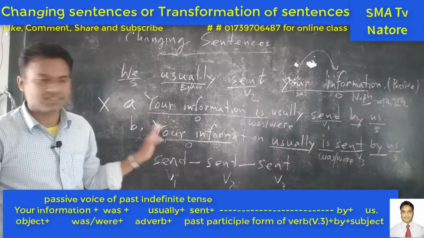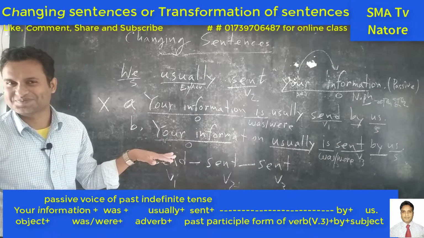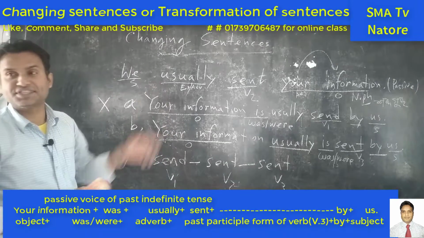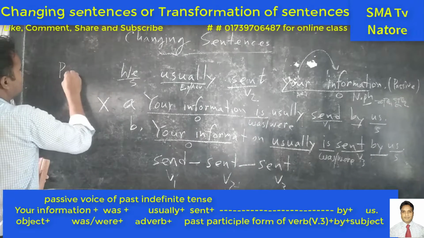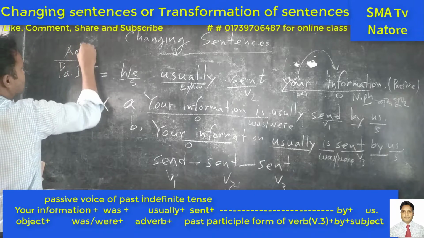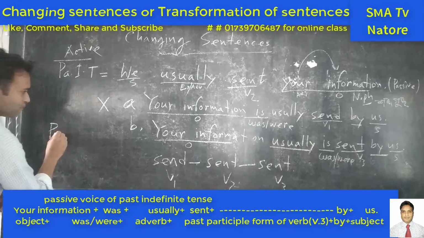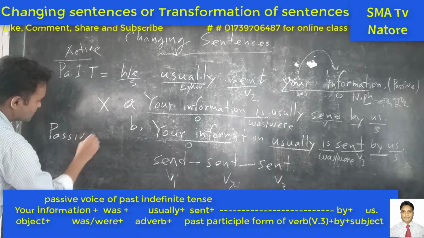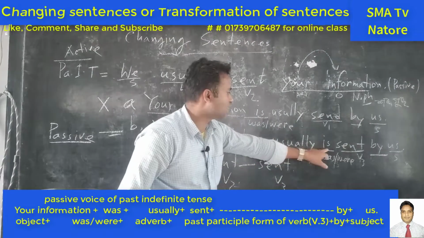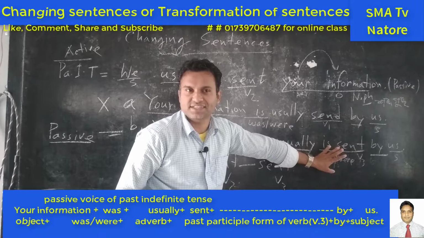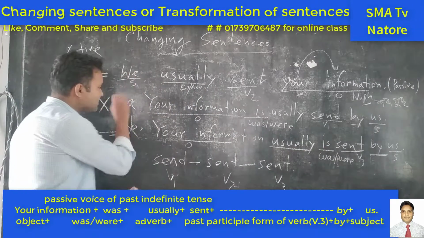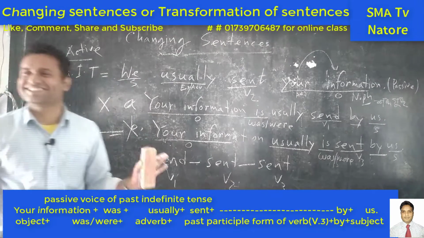So in this case, where is the right answer? Is there any right answer? If we see that this is the past indefinite tense, what is the name of the past tense? Past indefinite tense. This one is the active, but the passive form needs was or were here, but in this sentence I have given is. So for this reason, this answer and this answer both are wrong. There is no right answer.